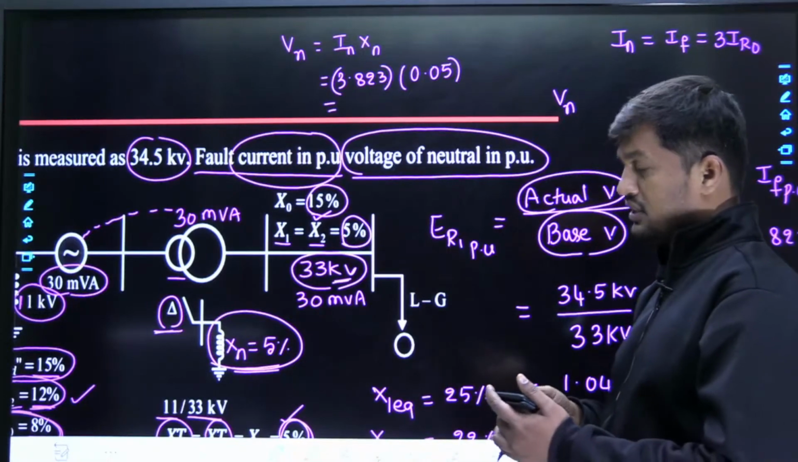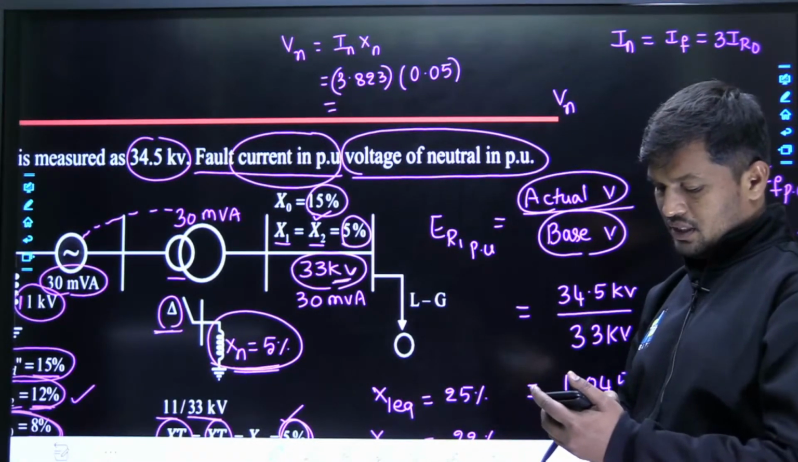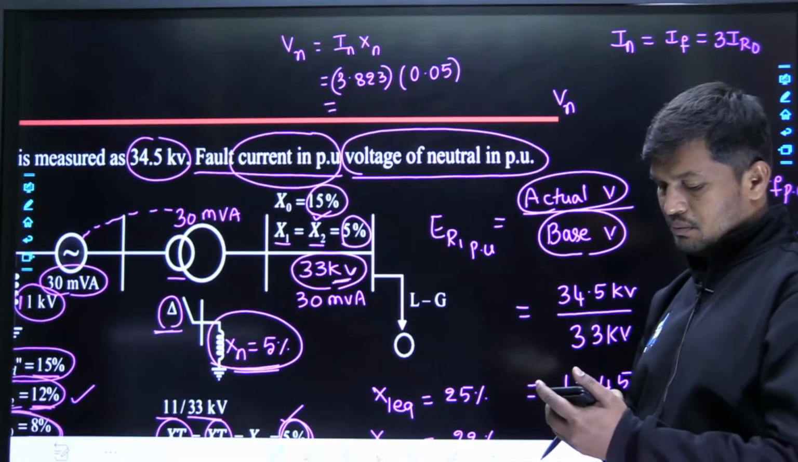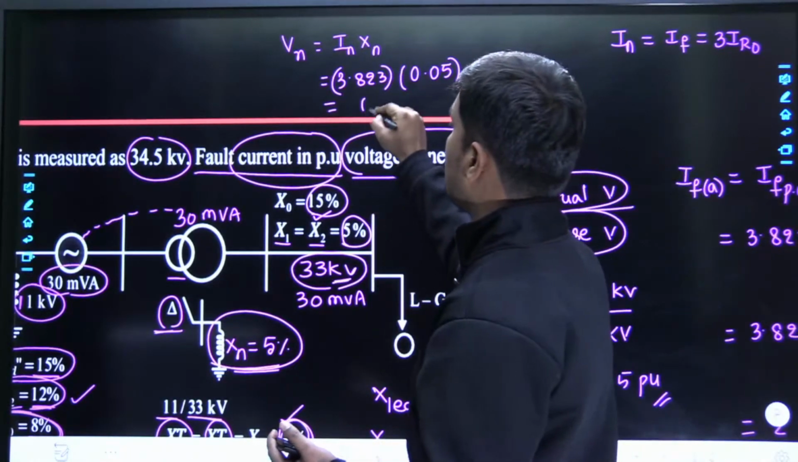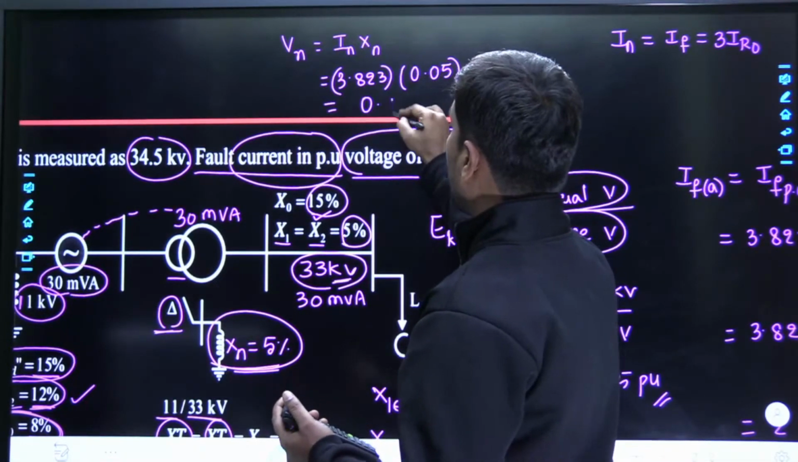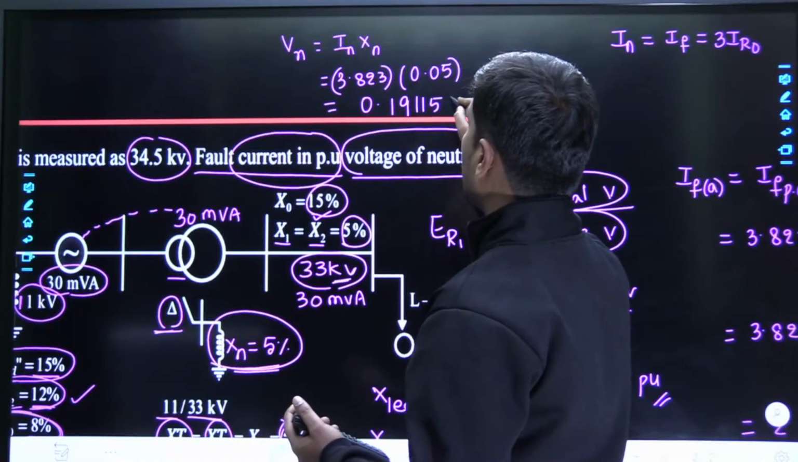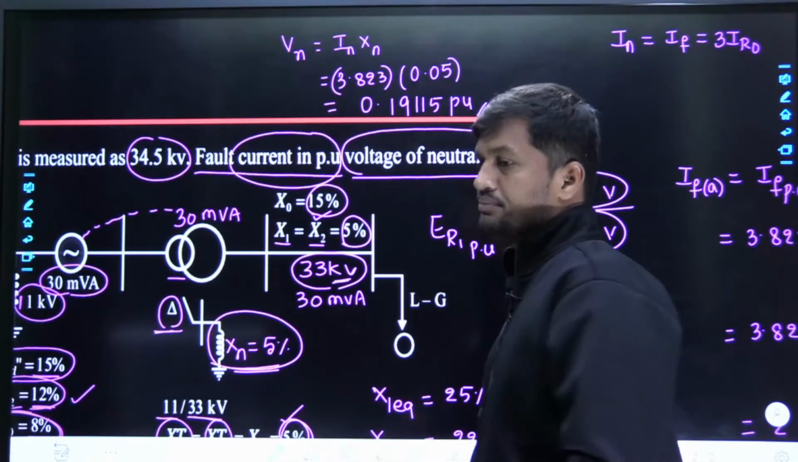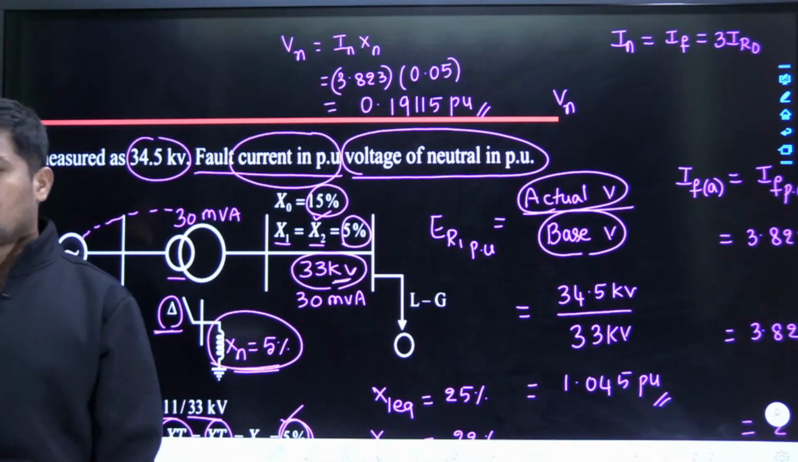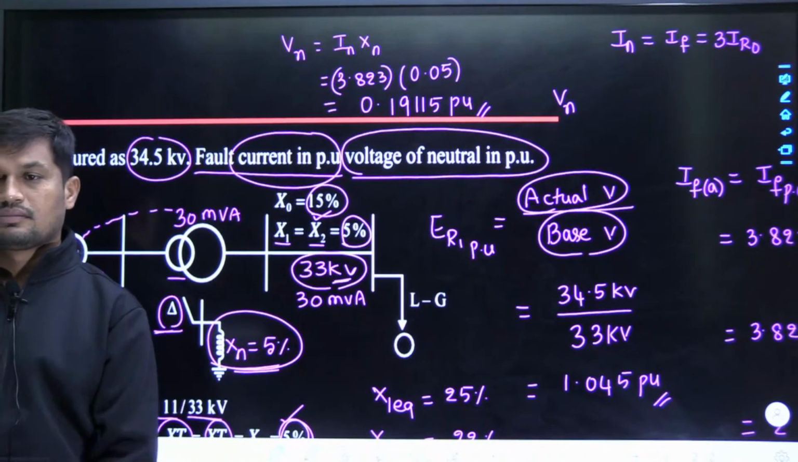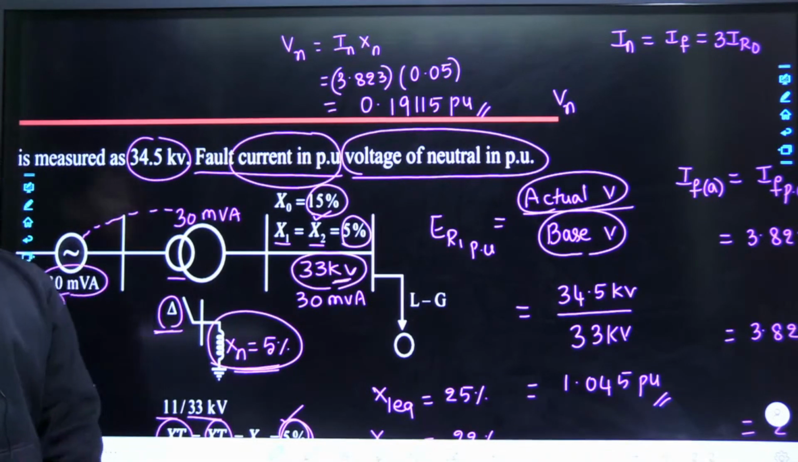Now can anybody give this answer? 3.823 multiplied by 0.05 will be the neutral voltage per unit. 0.19115 per unit is the neutral voltage. That's it. Still nobody has given the answer.